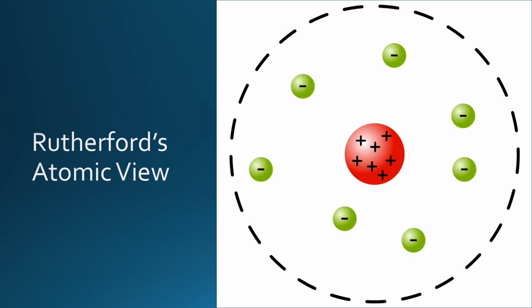To address the results of the gold foil experiment, Rutherford proposed that the positive mass of the atom must be contained in a dense central nucleus, with the electrons existing in the mostly empty space surrounding the nucleus. Further experimentation showed that the nucleus contained discrete positively charged particles that were named protons.